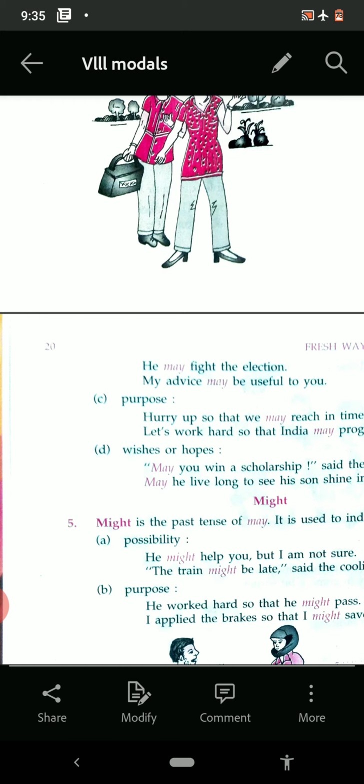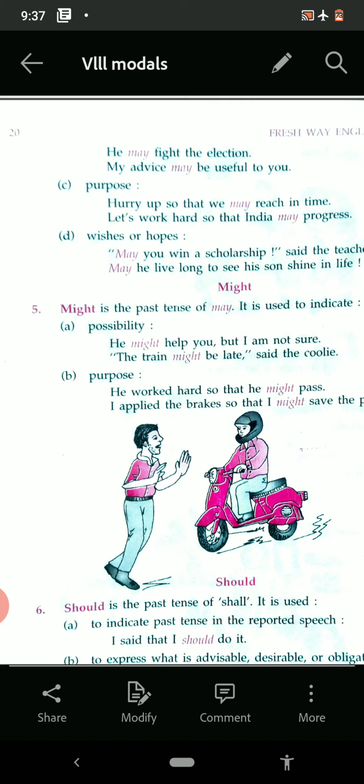Then the next one is might. We can also say the past tense of may. So it is used to indicate possibility. He might help you, but I am not sure. The possibility is there that he will help, but I am not sure.